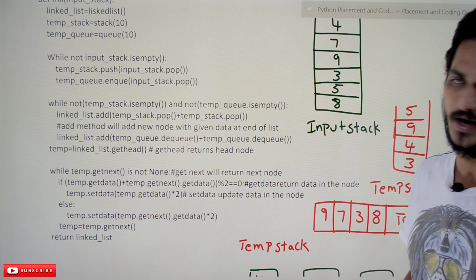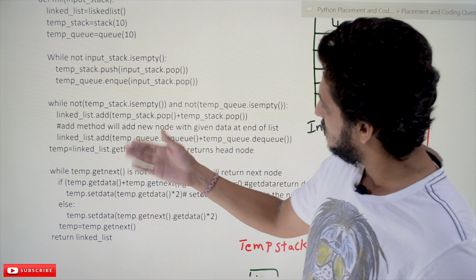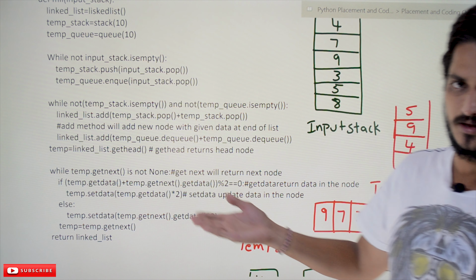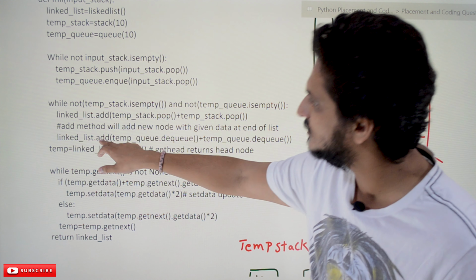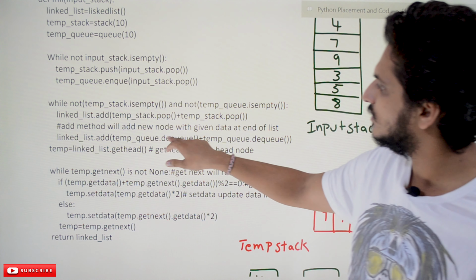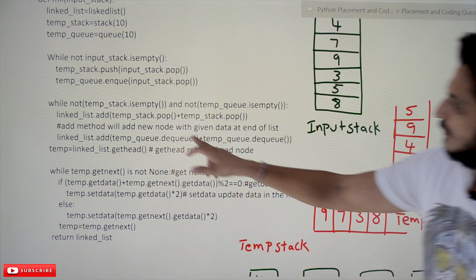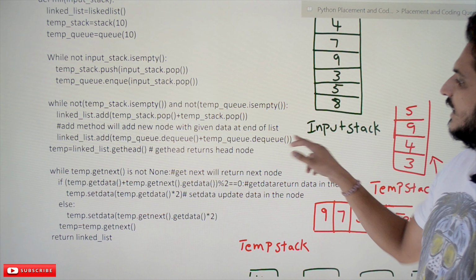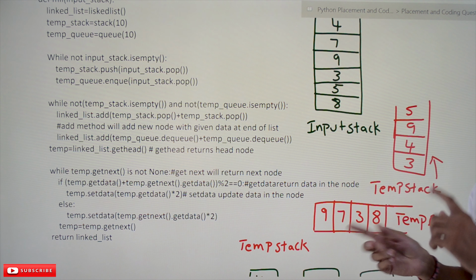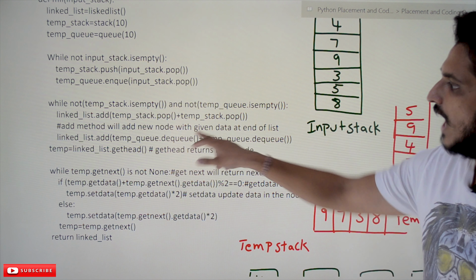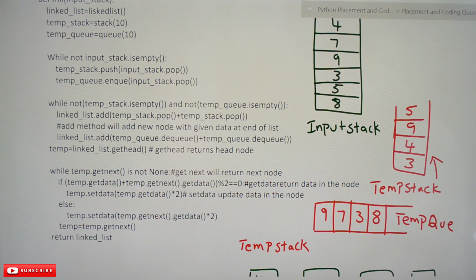They have given a comment, and in the same way they give a comment for each and every method. Then linked_list.add(temp_queue.dequeue() + temp_queue.dequeue()). They take an element from the queue plus another element from the queue. Both elements are added and placed in the linked list. That is what they are trying to do here.